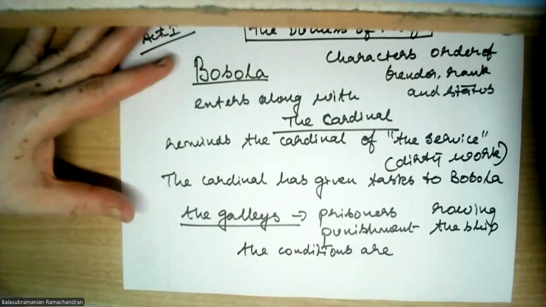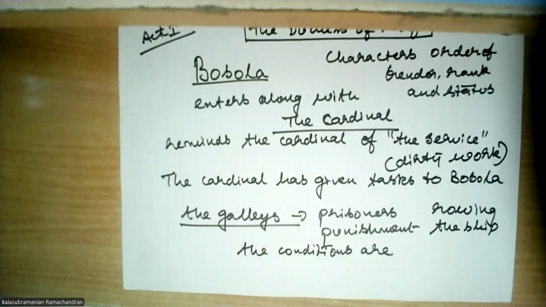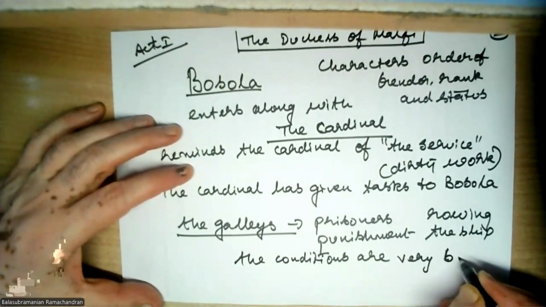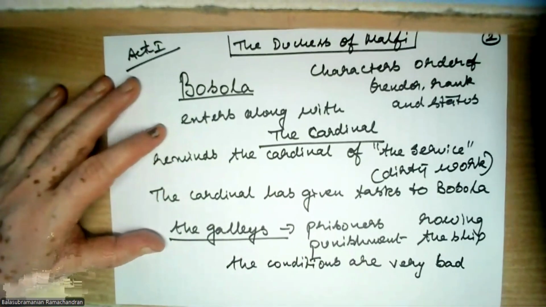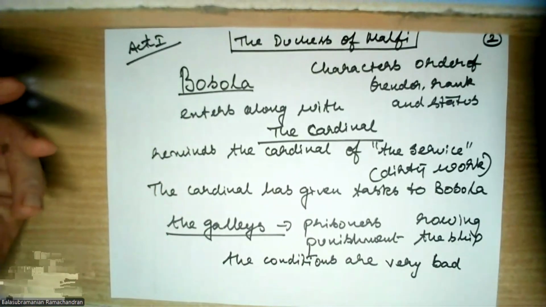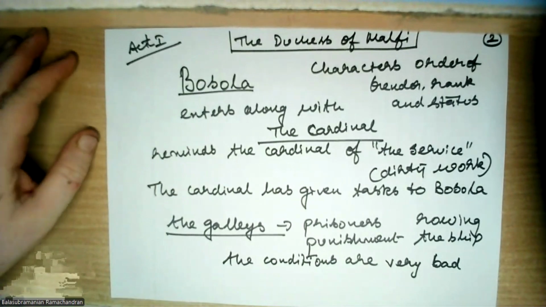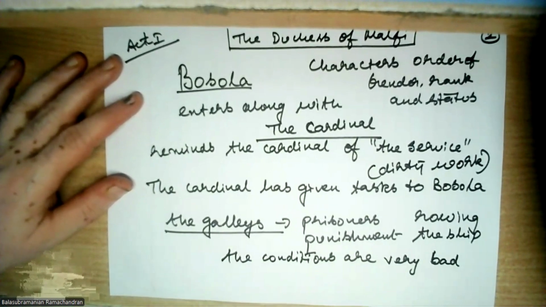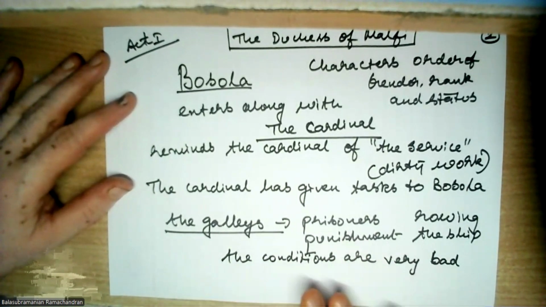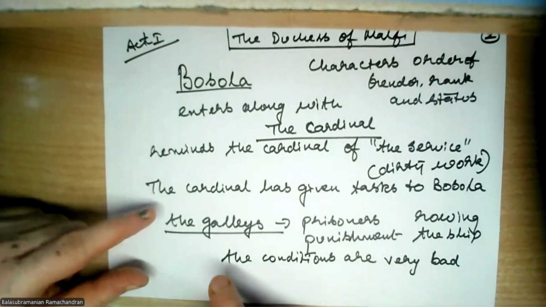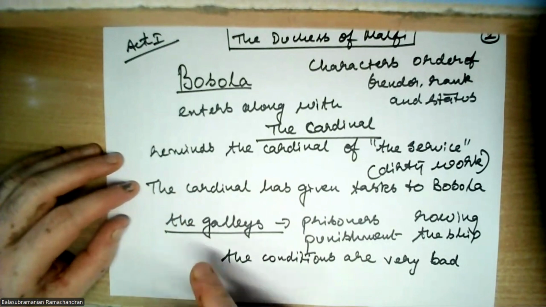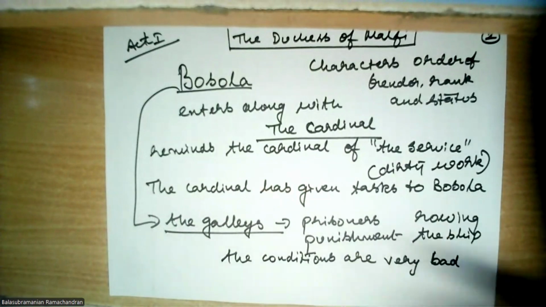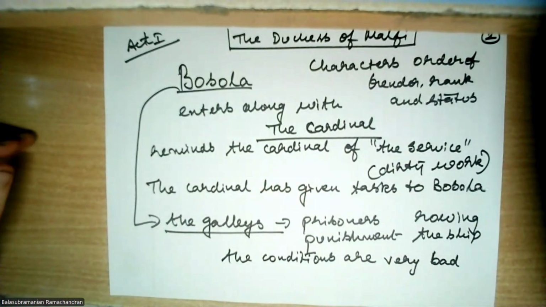So he's saying that he did not have a proper dress to wear in the galley, because the conditions are very bad, because it's a punishment. Let us be very clear, so let us not pity such people. But anyway, now the punishments have become very moderate, and the prison conditions are also okay. In those days when punishment was given, the conditions were very, very bad. And this is what he tells him. Look, I have been to the galleys because of the work that you gave. Now, what do you say? This is his question.